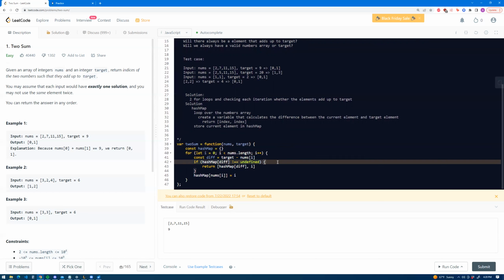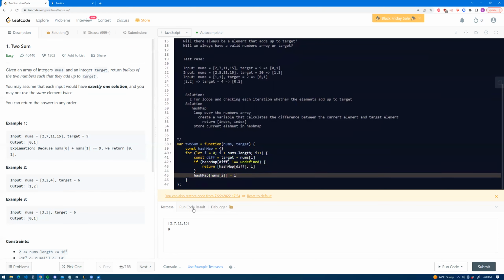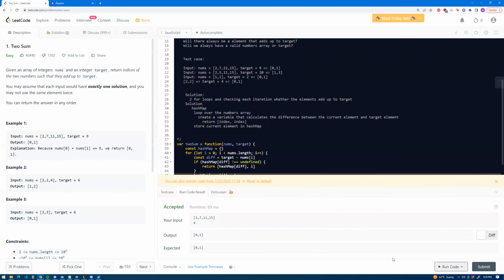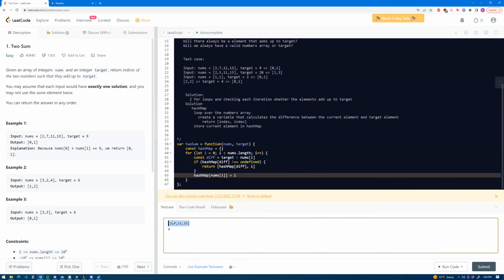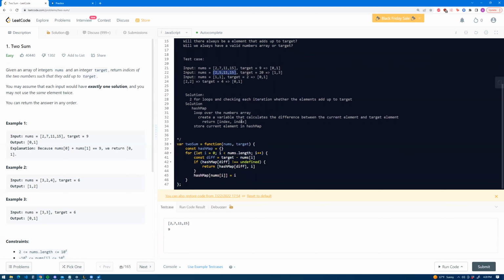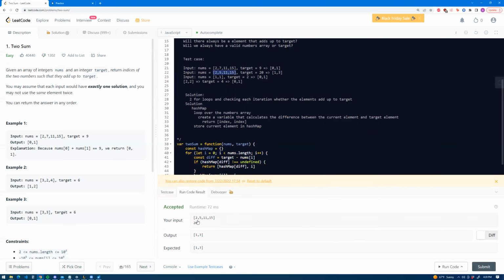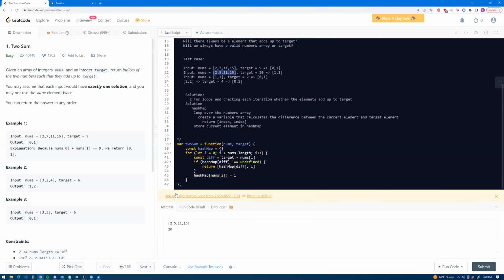Let me just make sure. Yeah, so let's try submitting it. Yeah, it looks like that worked. Let's try our test cases that we created. So we created, let's just copy it here, 2, 5, 11, 15. And we're looking for 20. And let's see if we get the correct indices. So 1 and 3, yeah, so 0, 1, which is this one, then 2, and then 3, which is 15. Awesome. So I think that should be it for this problem.